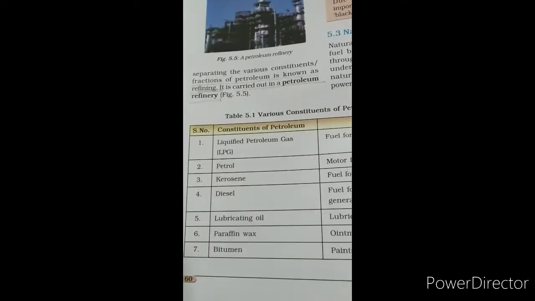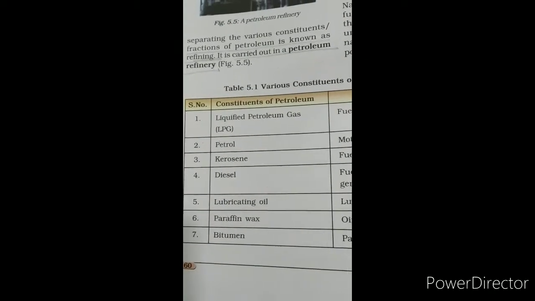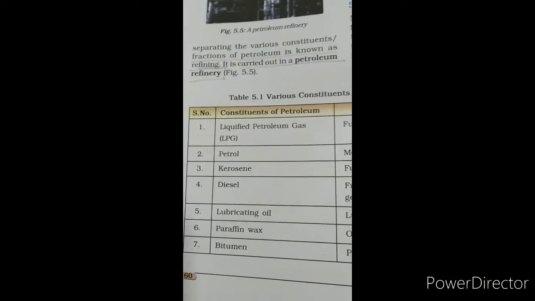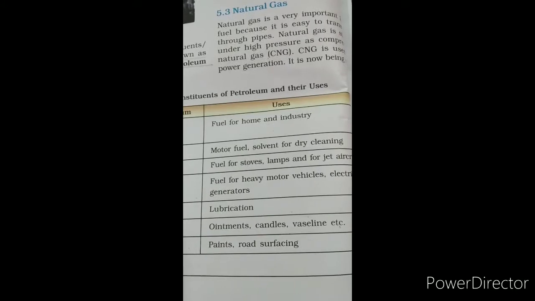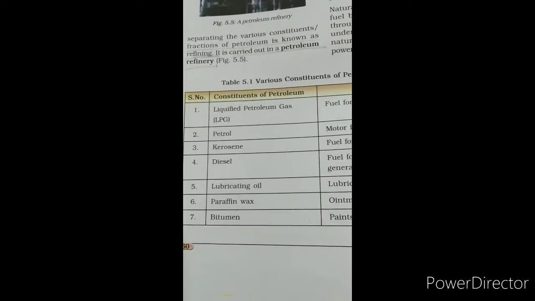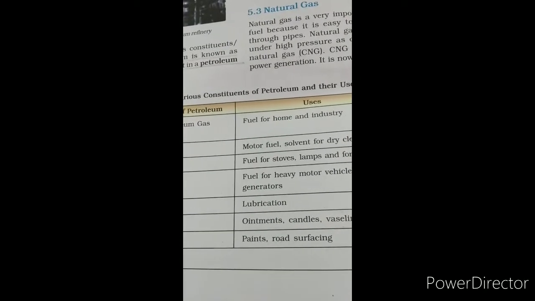Now let us see Table 5.1. LPG, liquefied petroleum gas, is used as fuel for home and industry. Second is petrol, used as motor fuel and solvent for dry cleaning.